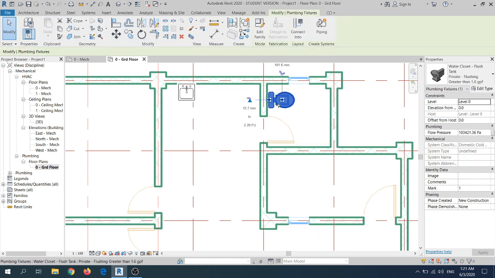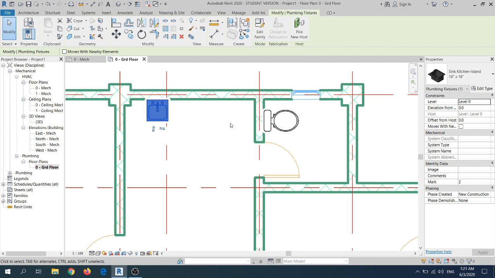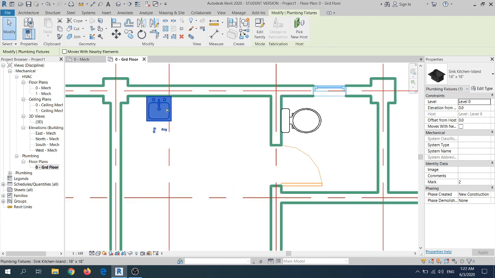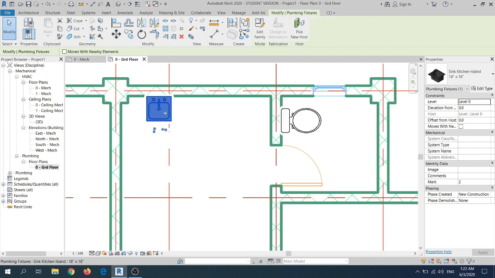One comes with connectors, which is actually the cold water piping connectors and also the sanitary piping connectors. However, this library item, the kitchen sink, does not come with any connectors. So we have to draw the pipe for both different types of sanitary appliances, one with connectors and another without the connectors.